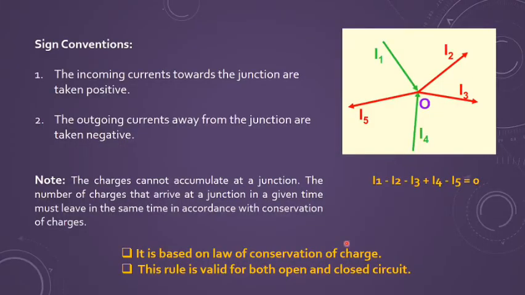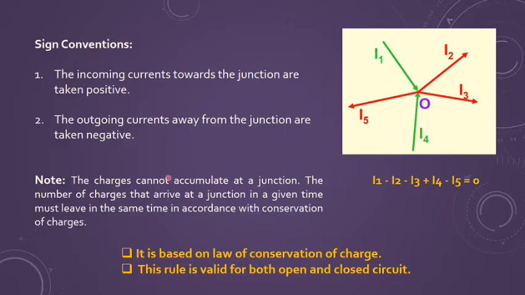And of course, to remember the sign conventions, incoming currents towards the junction are taken as positive, and outgoing currents from the junction are taken as negative. This is actually based on the law of conservation of charge.